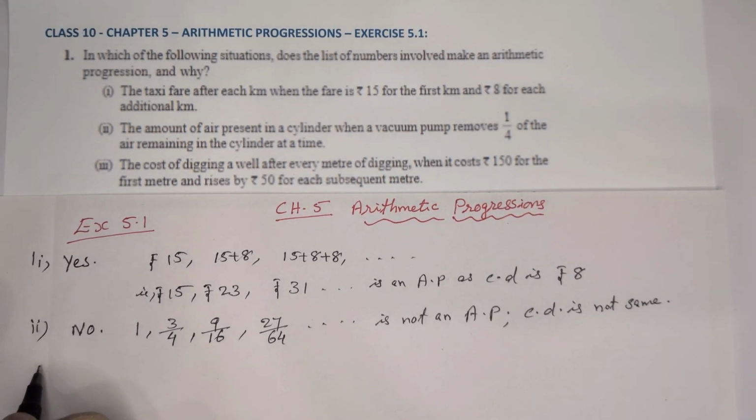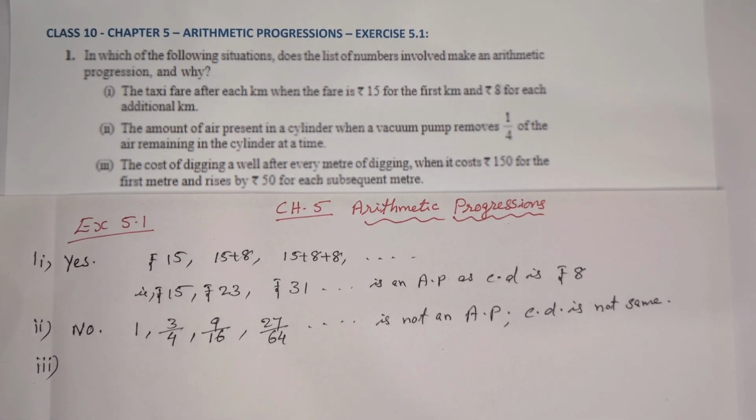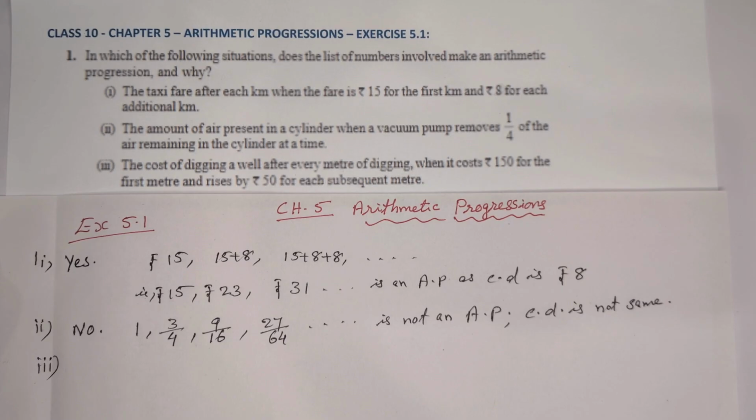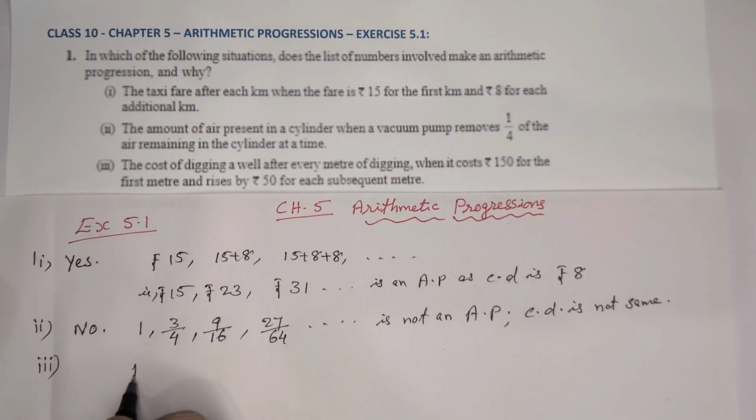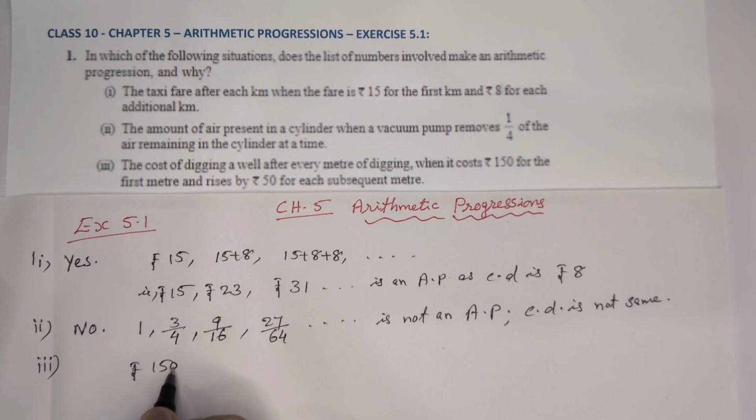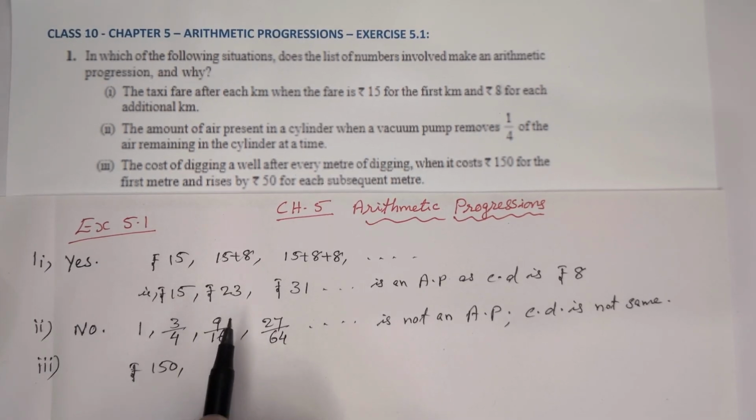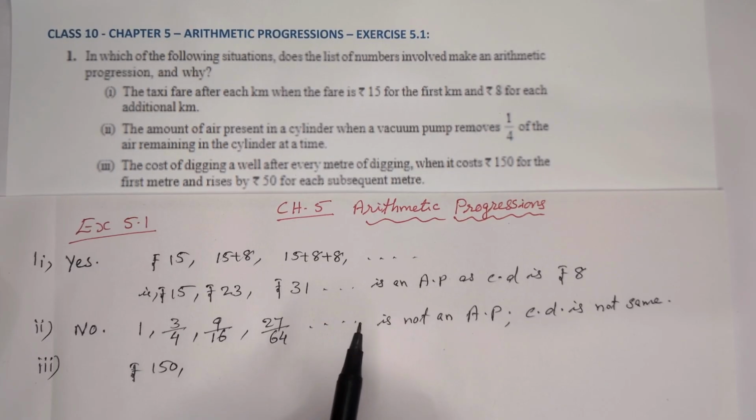Now third one. The cost of digging a well after every meter of digging when it costs rupees 150 at the beginning for the first meter and rises by 50 for each subsequent meter.